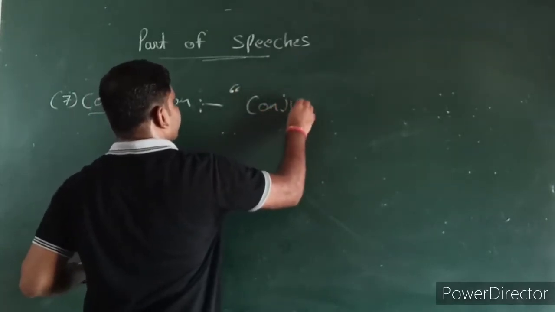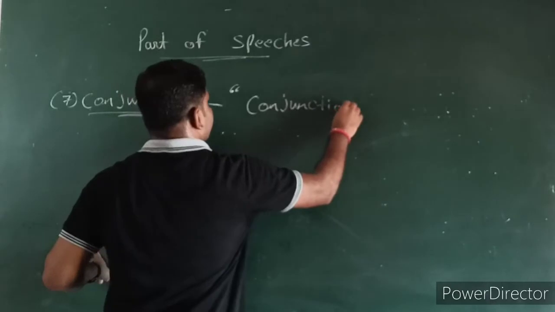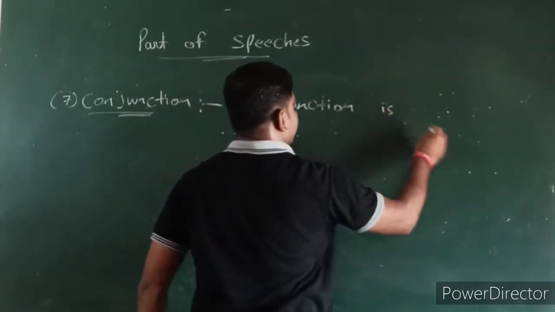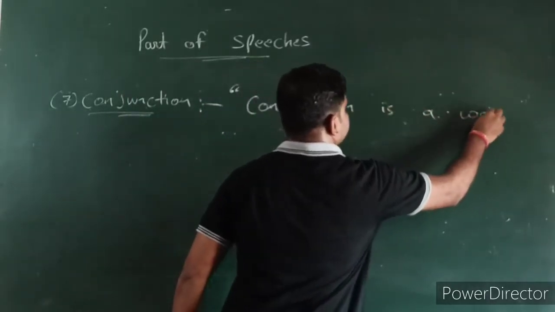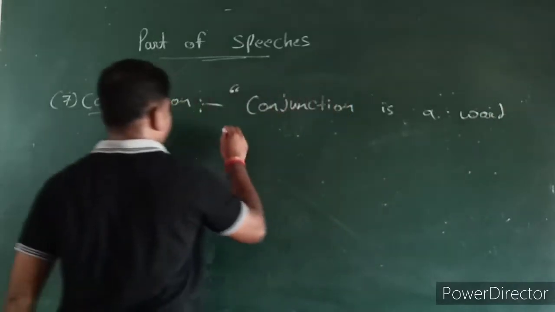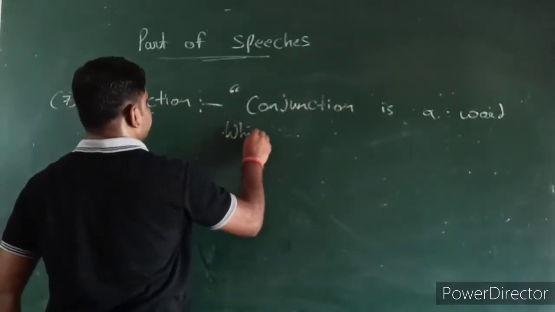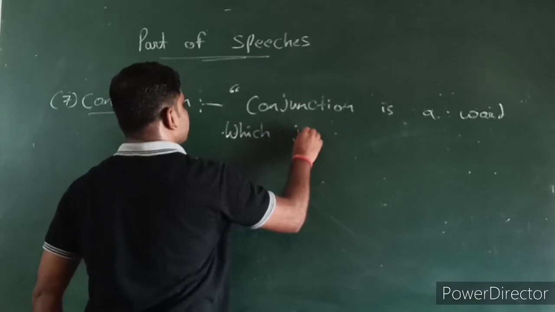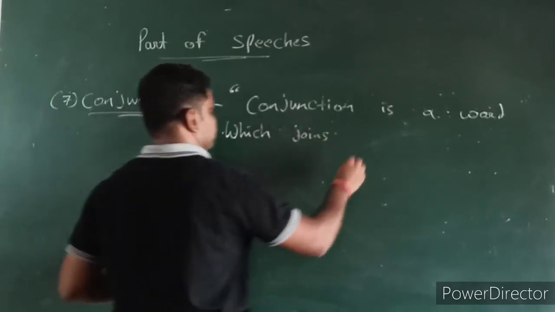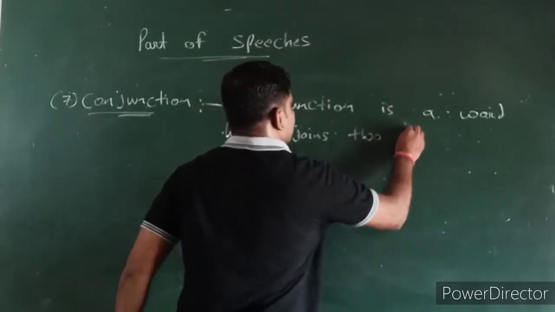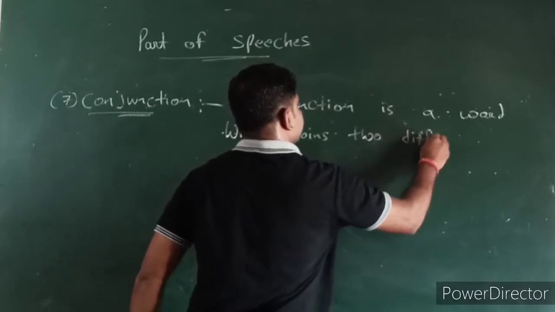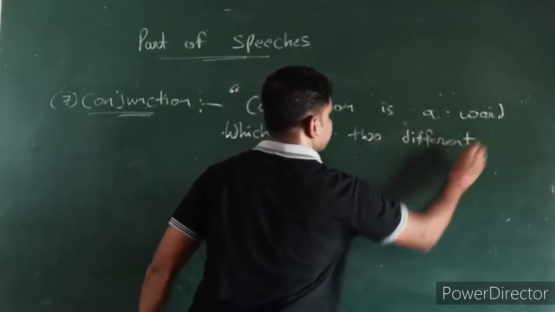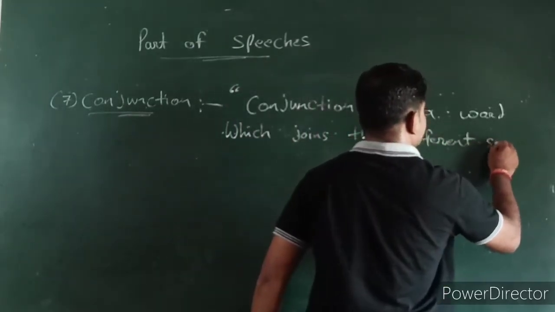Conjunction is a word which joins two different sentences.